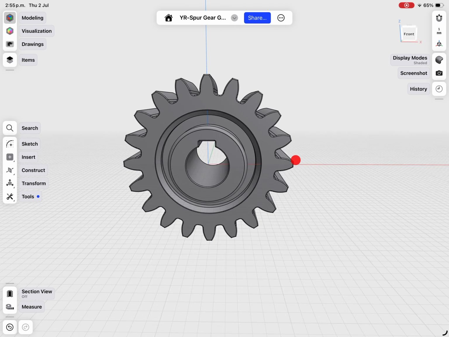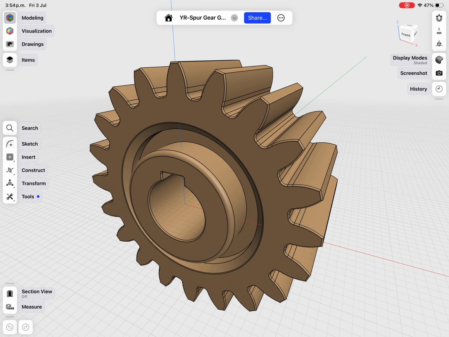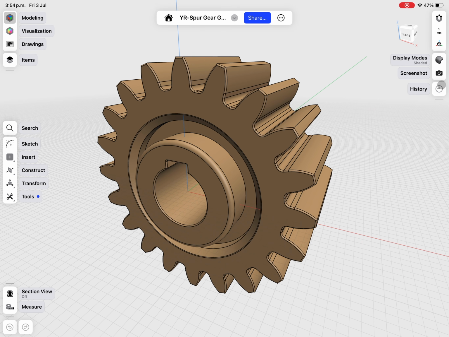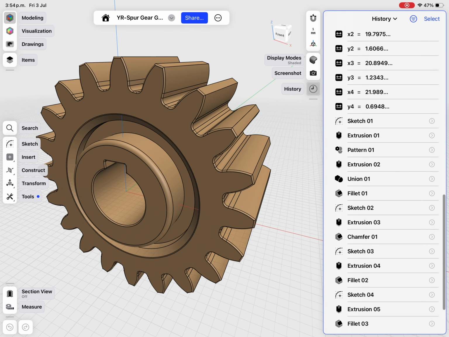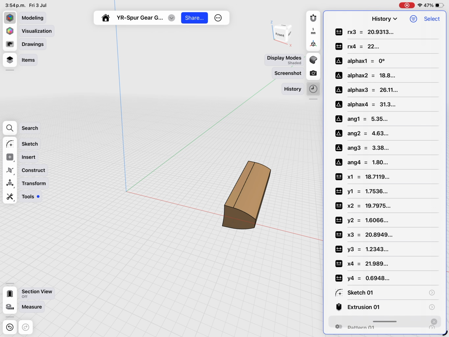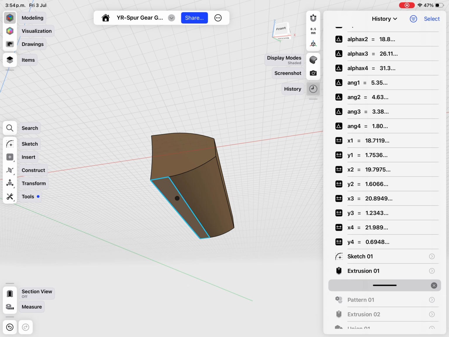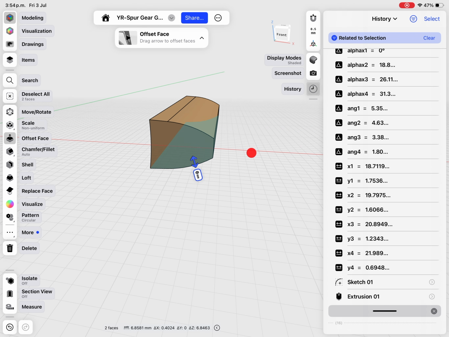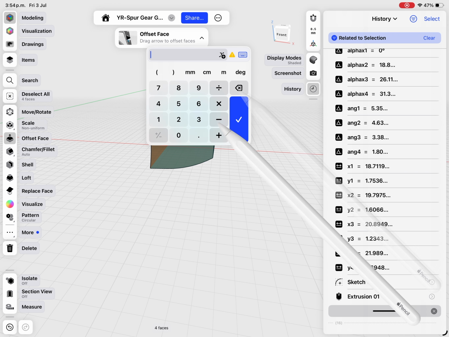As a final note, if you are actually going to 3D print this, our script already calculates the vertical clearance, but to prevent the gears from jamming, we need horizontal breathing room, known as backlash. Okay, let's go to the first extrusion feature and insert a breakpoint. Now we can add an offset, so let's select these faces. And the offset will be minus 0.1, and okay.